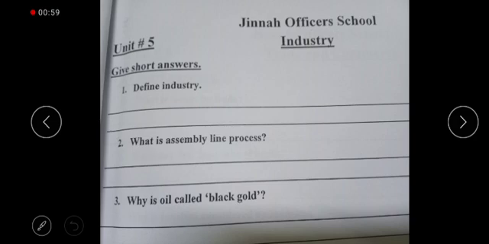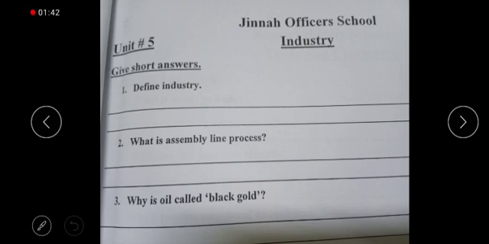What is assembly line process? You all know that assembly line process was a level of secondary industry related to the manufacturing processes, and this term came in on page number 48 in your info box, related to the American industrialist Henry Ford. It is mentioned in point number 3, level number 3 of the secondary industry. If one worker performs one operation in making something, it is known as assembly line process or production line process. Now come to the third question: why is oil called black gold?